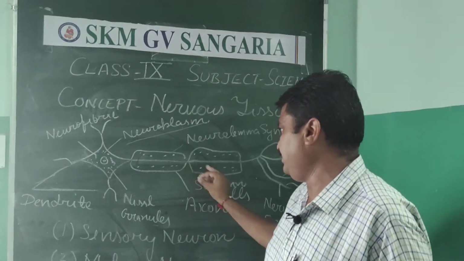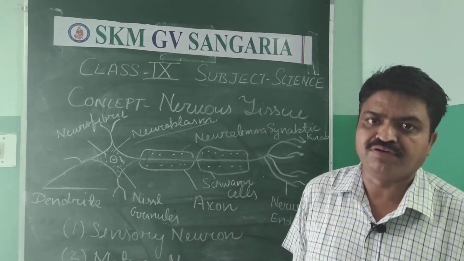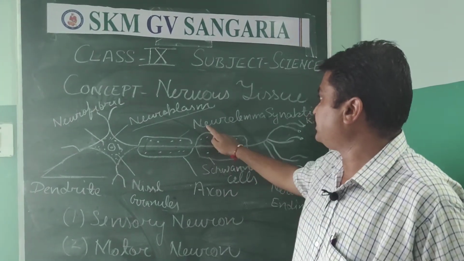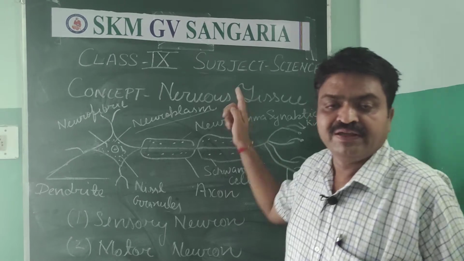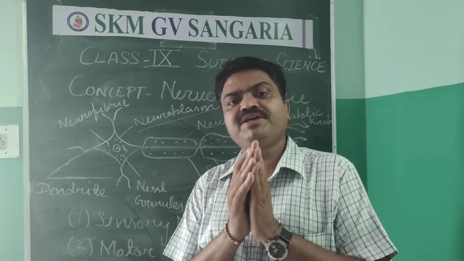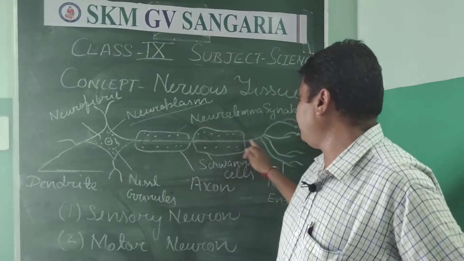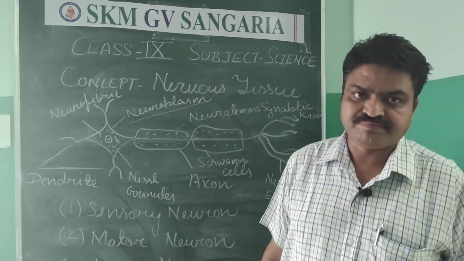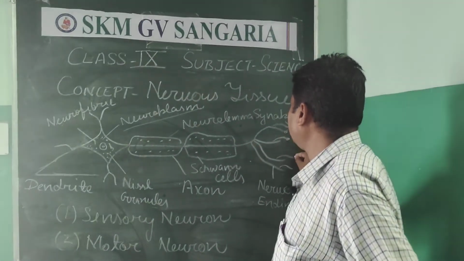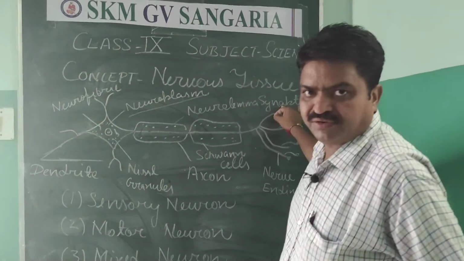The cyton end is connected with the middle part, and that middle part is known as axon. Axon is covered with one particular structure known as neurilemma, and neurilemma works as an insulator so that the information does not move to another cell, and it sends all the information towards the nerve ending. At the end of the nerve ending, granule-like structures are found. Those structures are known as synaptic knobs.